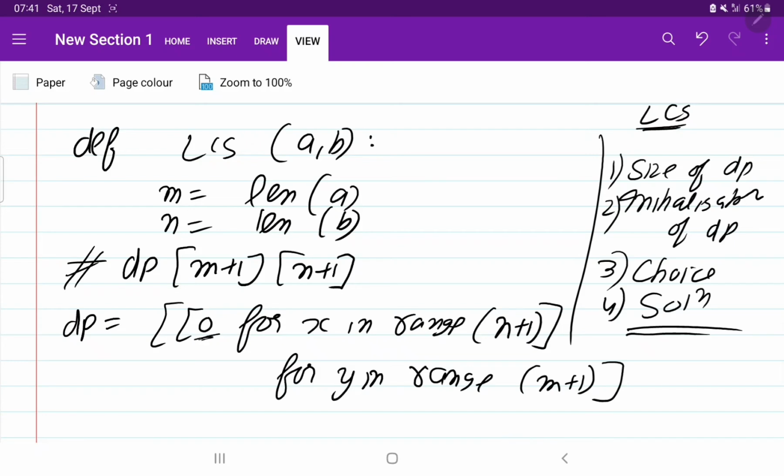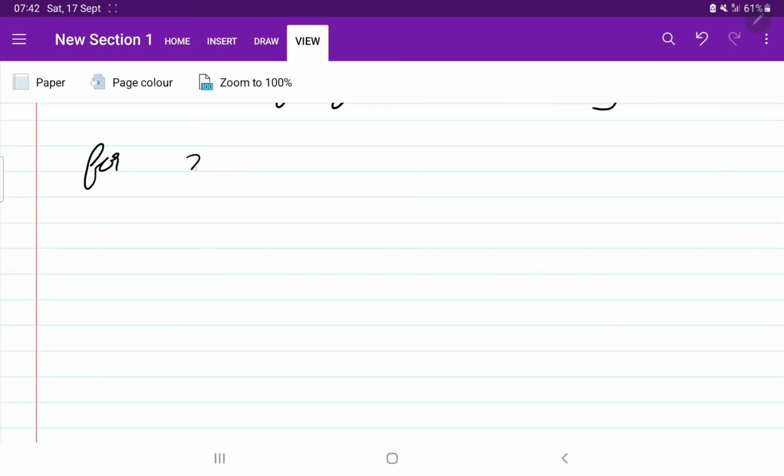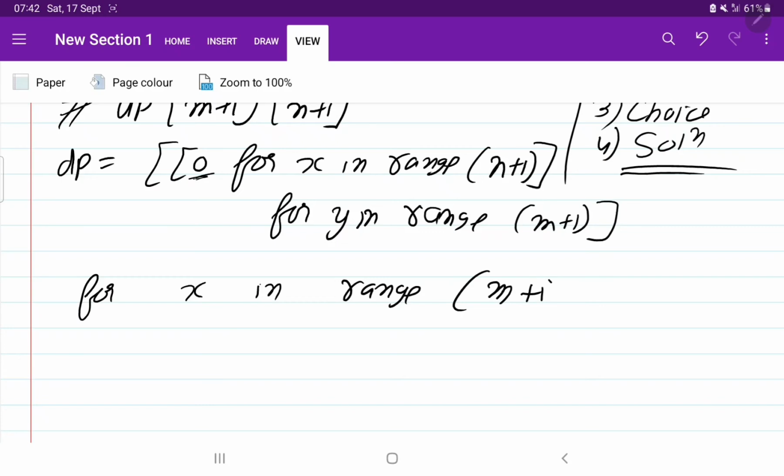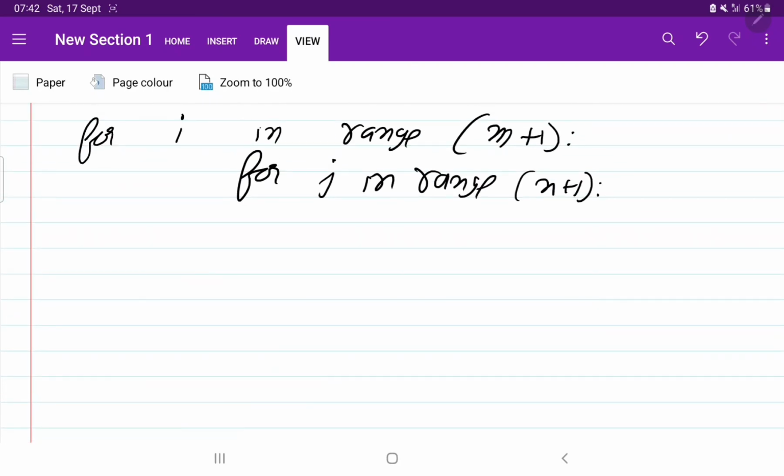Now we are going to use the choice diagram and then we need to fill the dp elements. So for i in range of rows, m plus 1, for j in range of n plus 1. Let us write i and j, it will be much easier because we often use i and j for nested for loops.